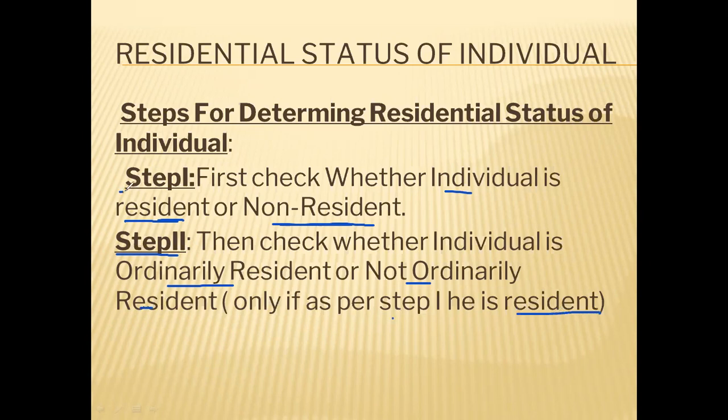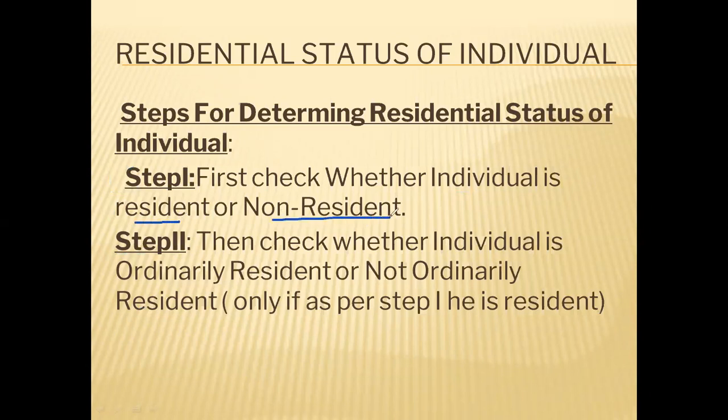First, you will apply step 1. In step 1, if you are getting the answer as resident, then only you will go to step 2. If your answer is non-resident in step 1, then don't go for step 2. So it is a two-step calculation. First, you have to check whether the individual is resident or non-resident.